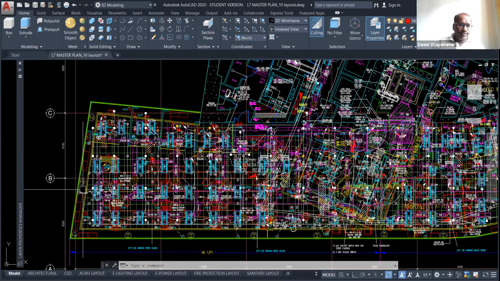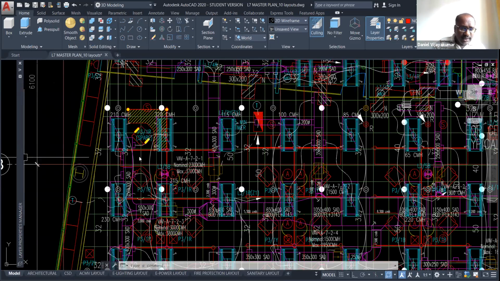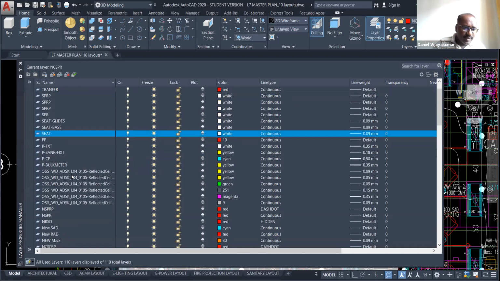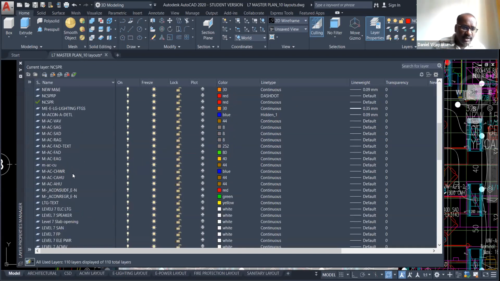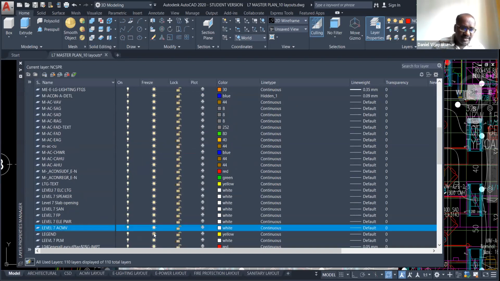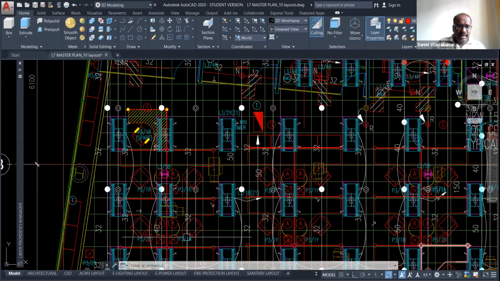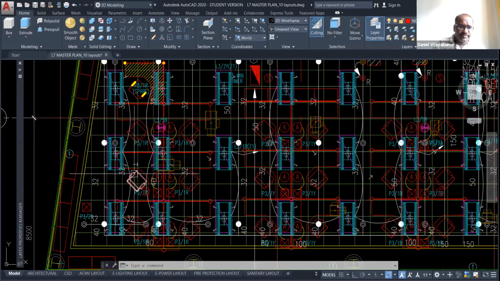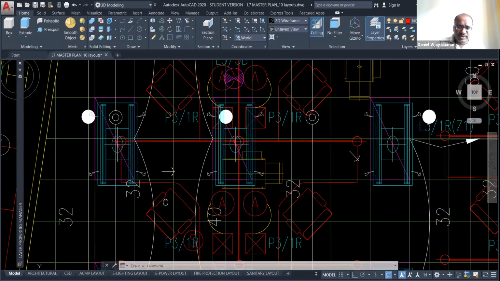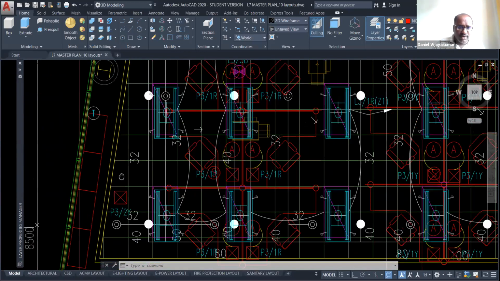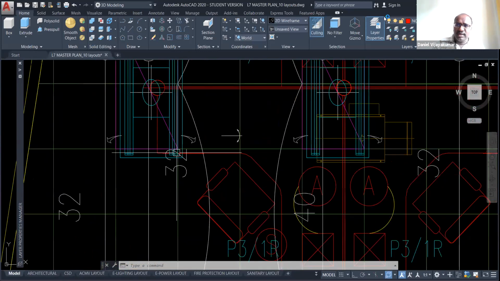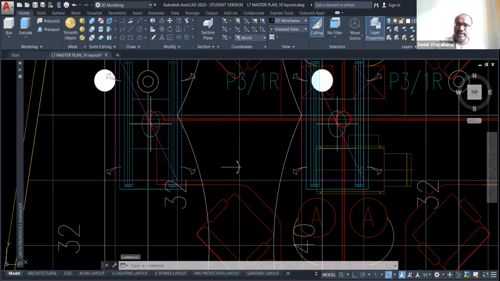Okay, so if you want to choose any particular layer, for example, if I want to turn off my air conditioner, I will choose, say, level 7 ACMV. So I will turn it off and go back. My aircon is turned off. All the diffusers are turned off, but there are some other ACMV layers. So here also I can control.